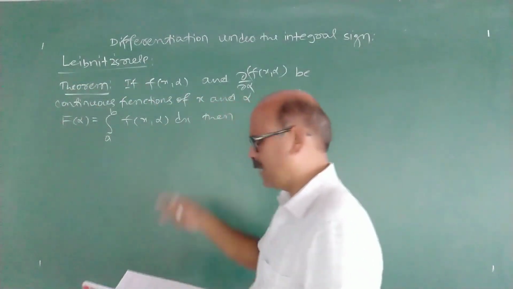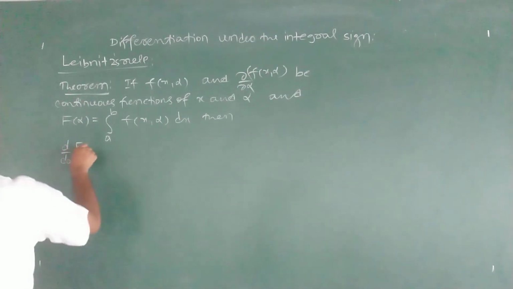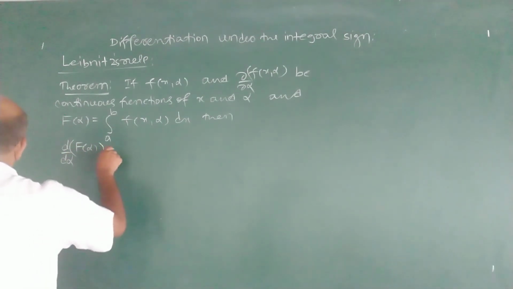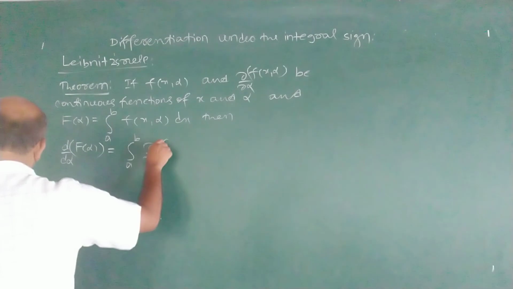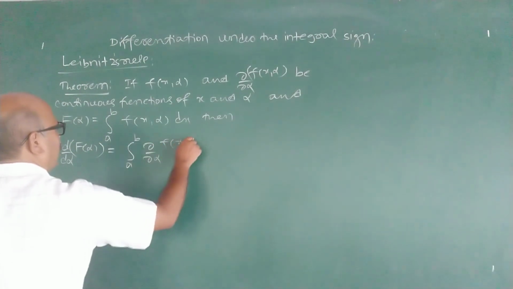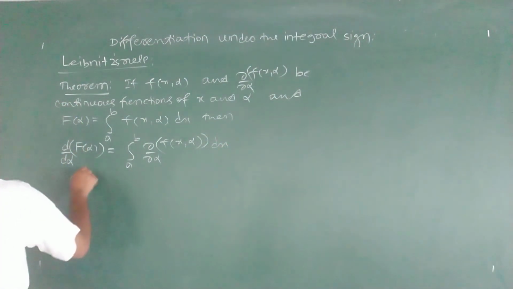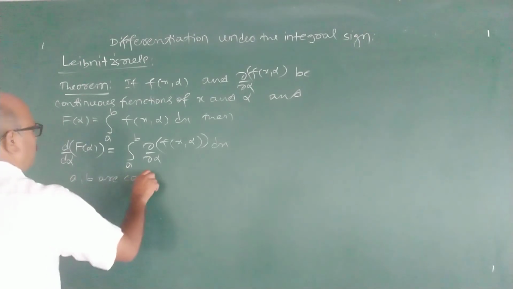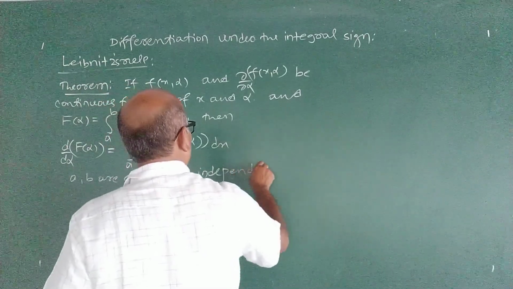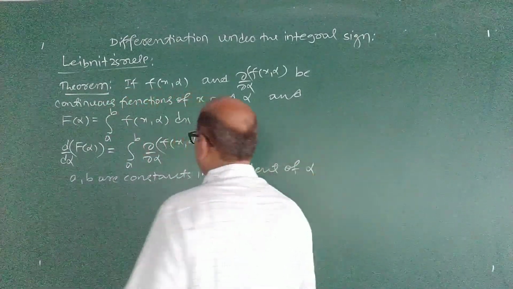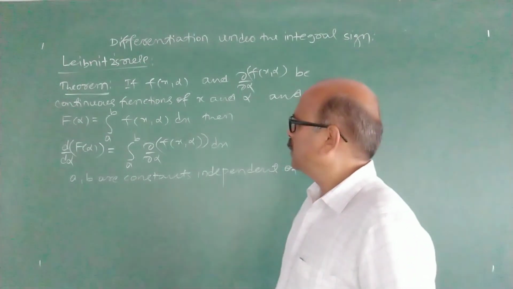Let me explain. First I write the statement here. Then d by d alpha of F of alpha is integral a to b dabba by dabba alpha of f of x alpha with respect to x. Here a, b are constants. They are independent of alpha. This is Leibniz rule. See what does theorem states?